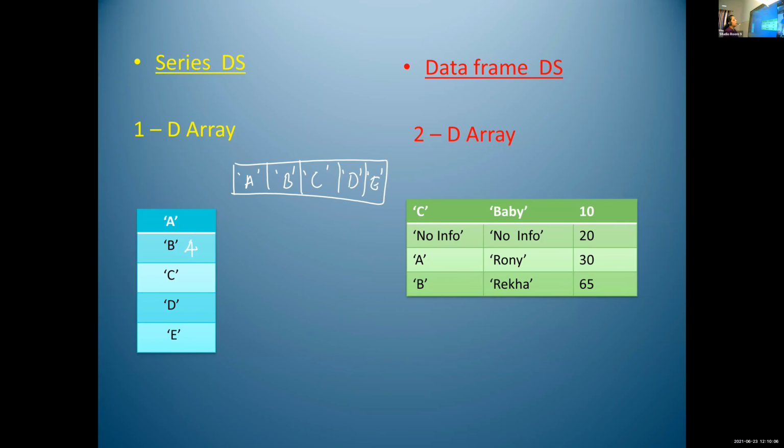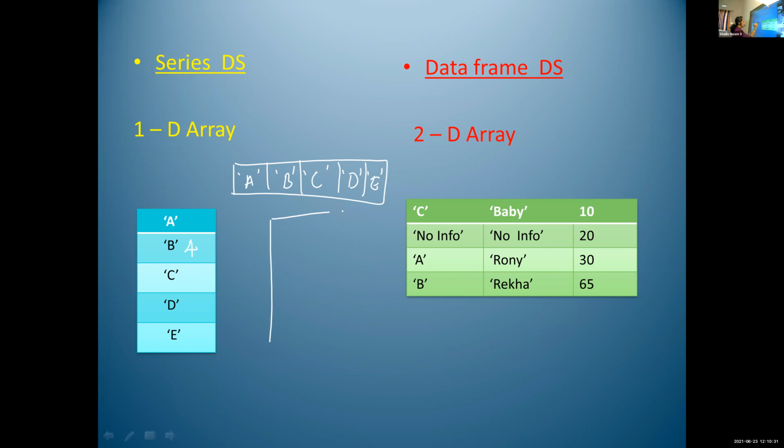That is, first one is one column, multiple row. Here, one row, multiple column. So in series data structure, we can use a single dimensional array. In that single dimensional array, we can store only homogeneous values.